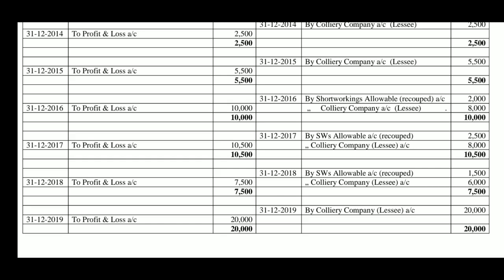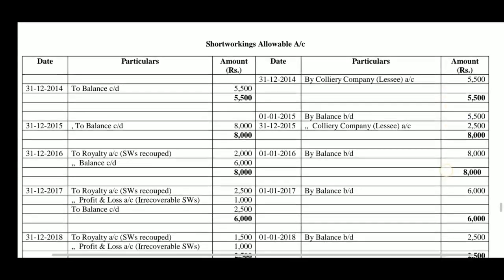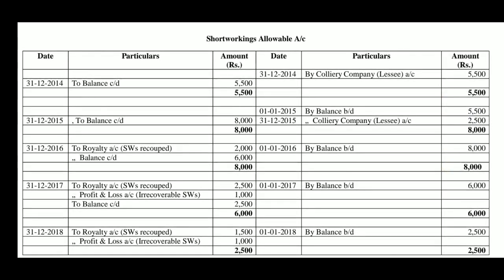When the transfer is made, royalty account is debited and profit and loss account is credited with 20,000. In this way, for all the years, the journal entries have been posted to the royalty account. Now, the next ledger account to be prepared in the books of the lessor is the short workings allowable account.